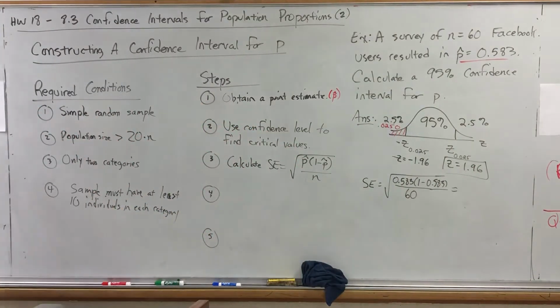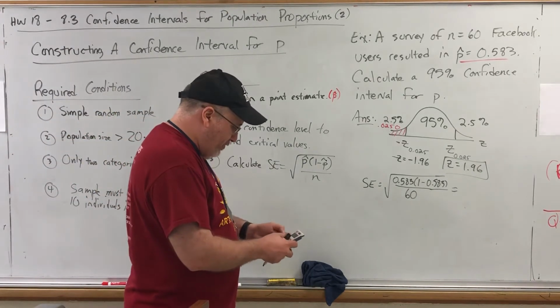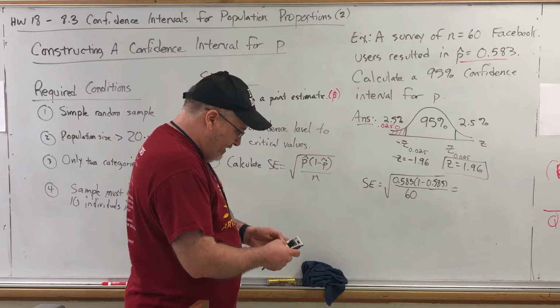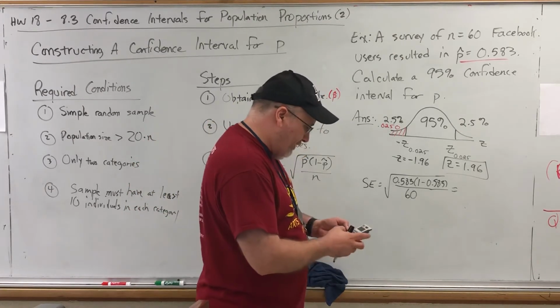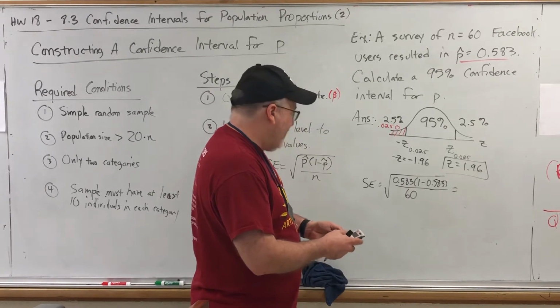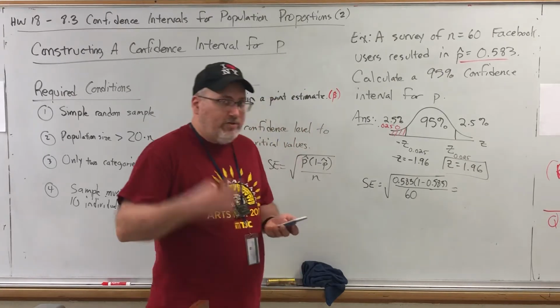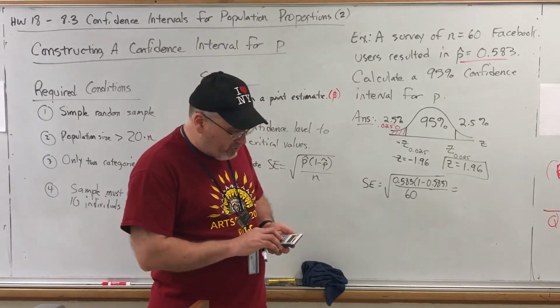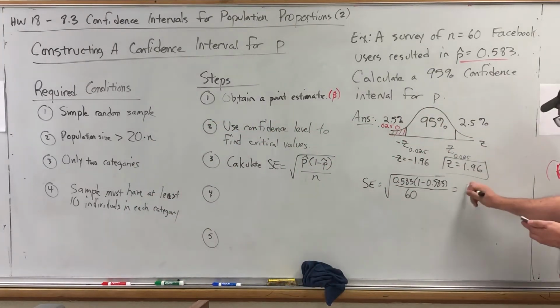Really need a better calculator than this one. It's got a square root, so it'll do for now. Okay, so 0.583 times, this calculator doesn't have parentheses, 0.417 divided by 60 equals. Now, a very common mistake here is to forget to do the square root at the end, so make sure you do that. Square root, and we'll take it to 4 decimal places,